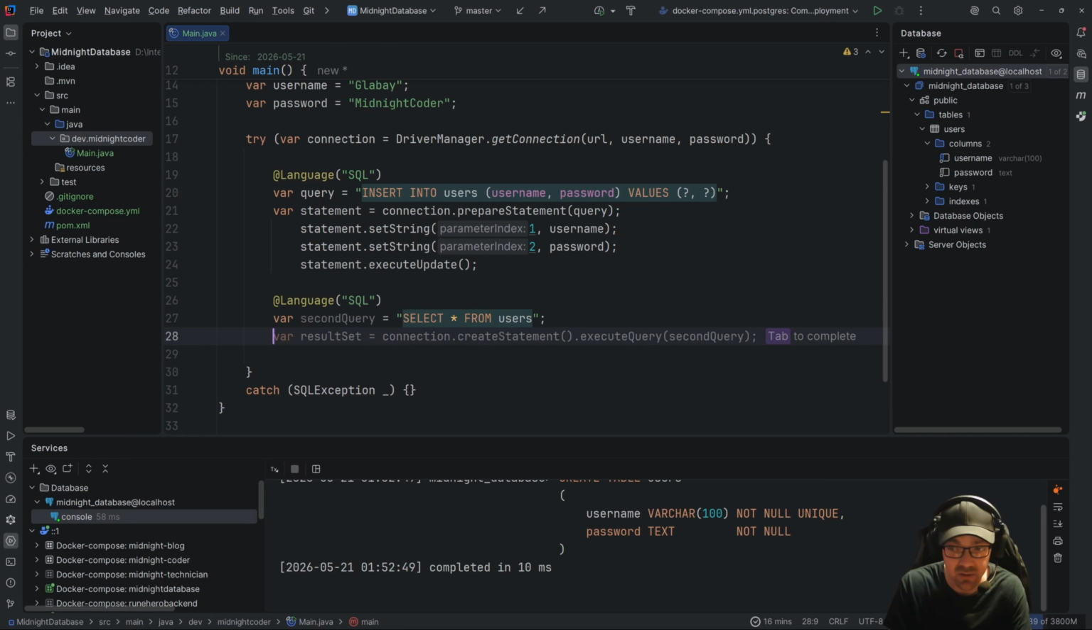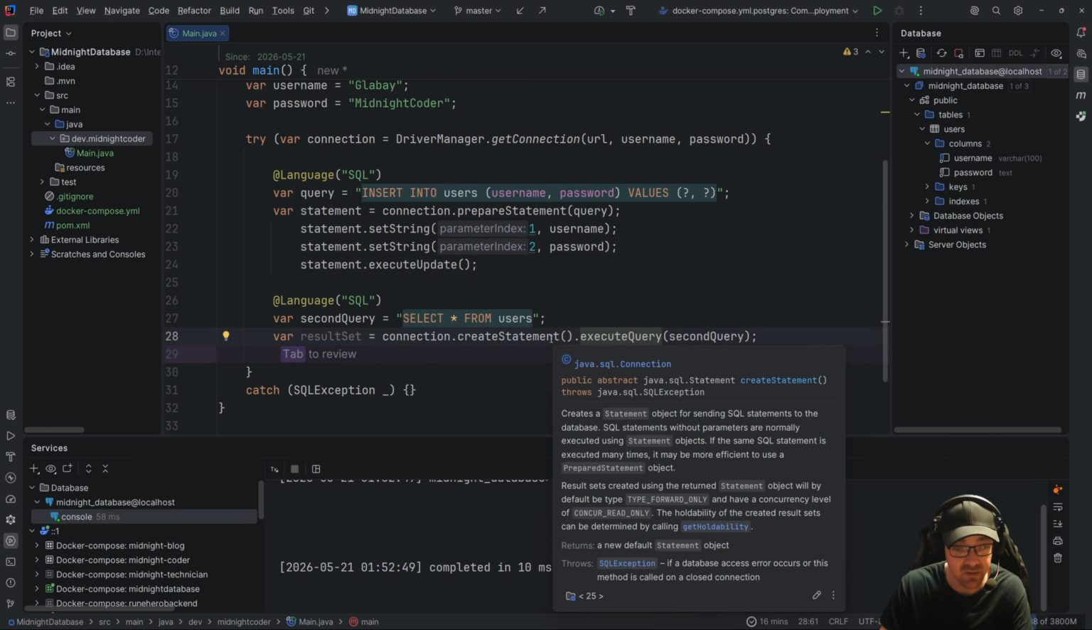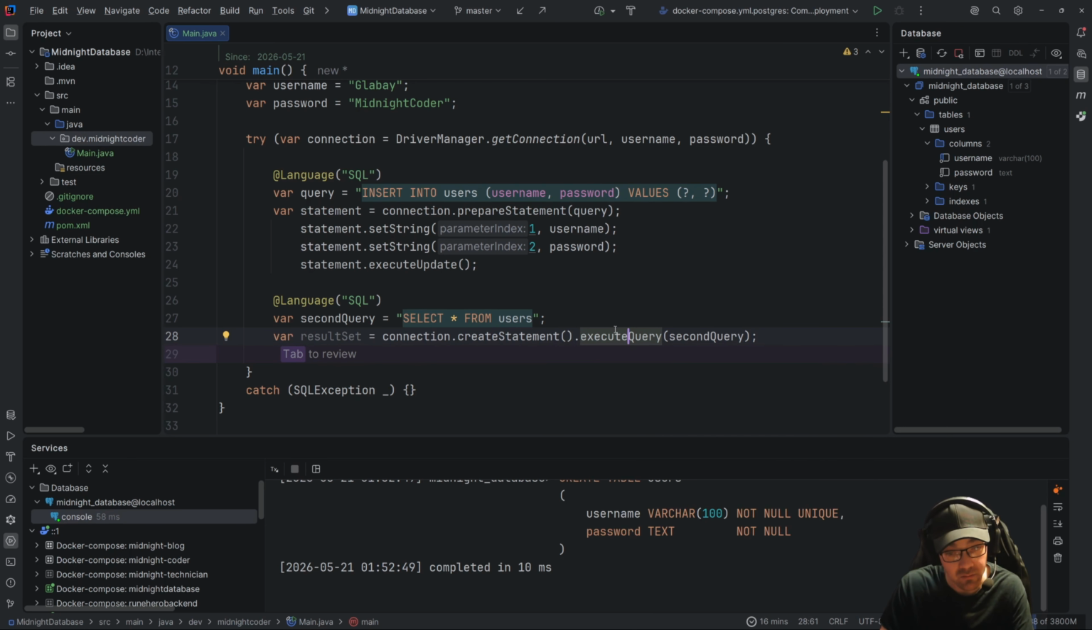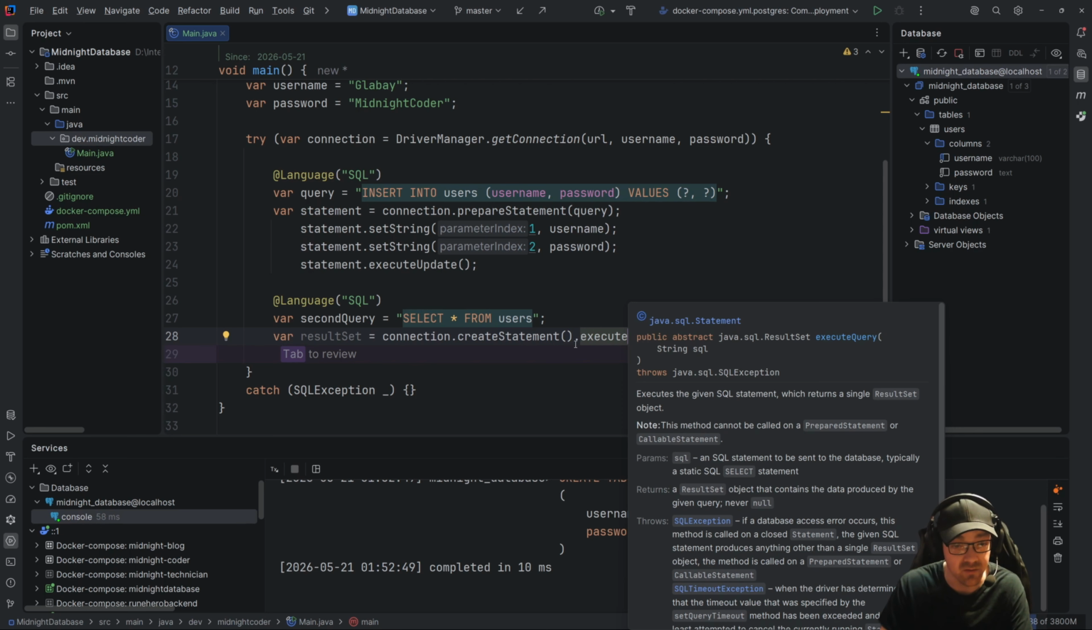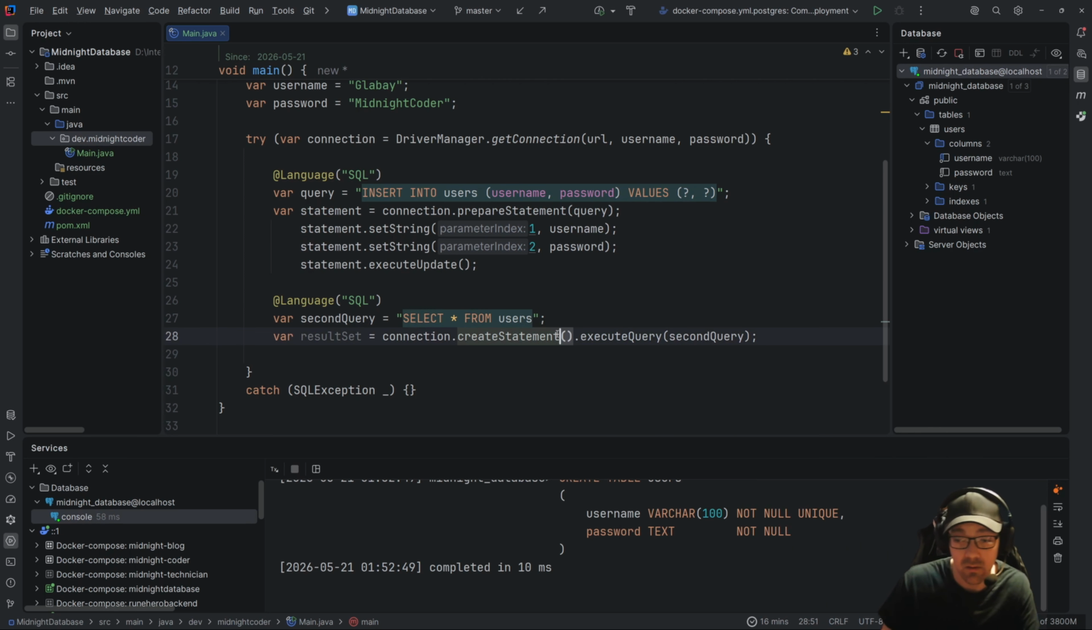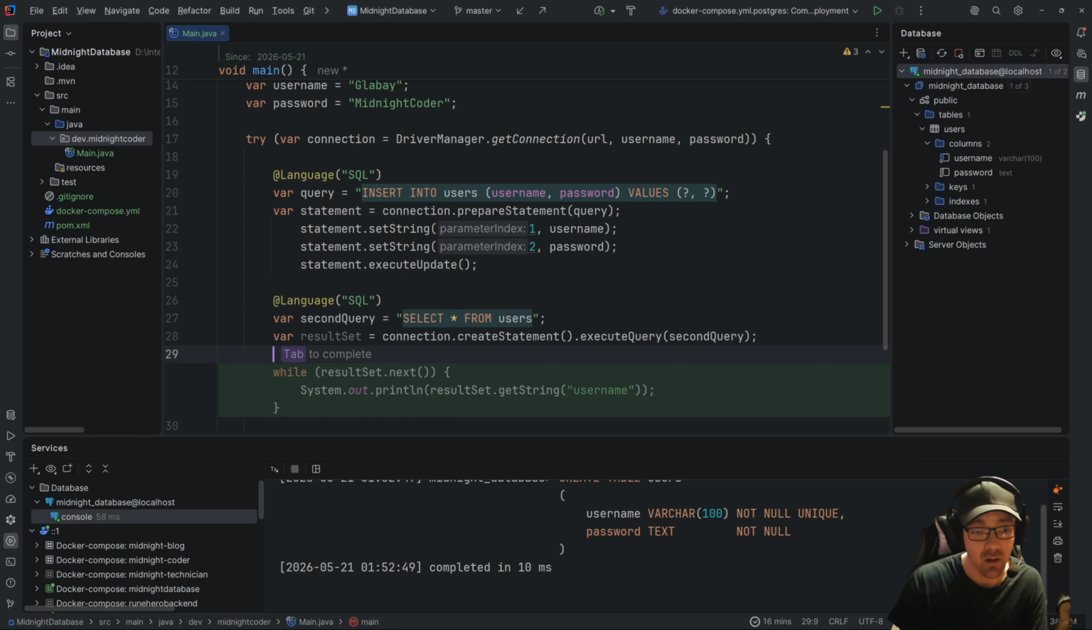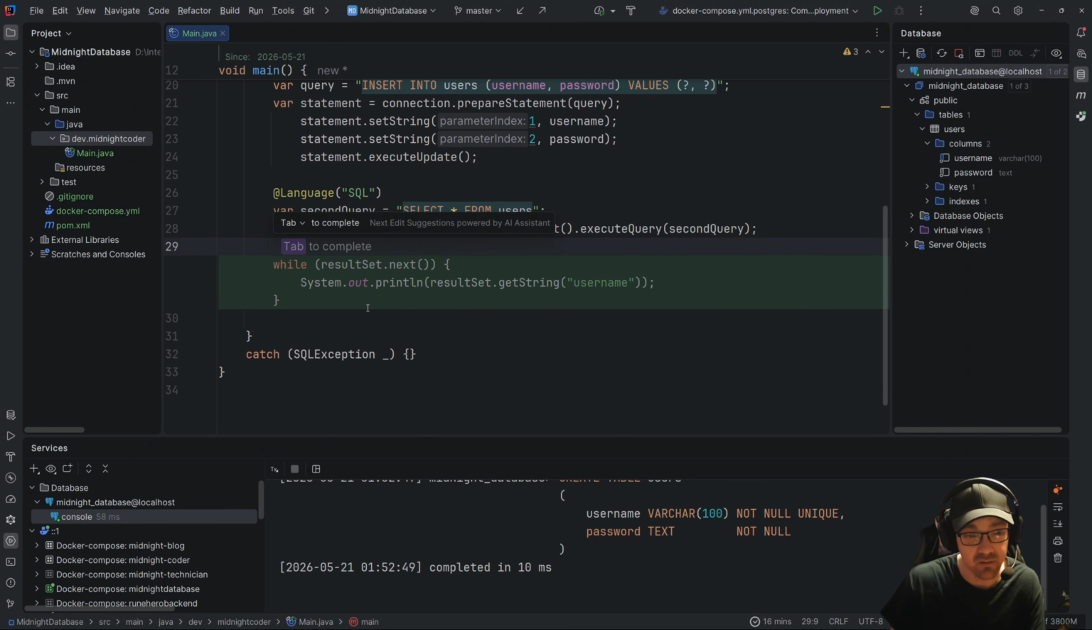So now the next thing that we're looking to do here is take the connection and create a statement, which in our case is just a generic statement, and execute a query. We're going to pass in the query that we just created. From there, what we want to do is go over the result.